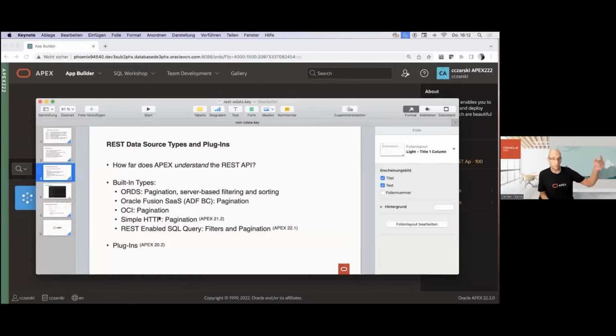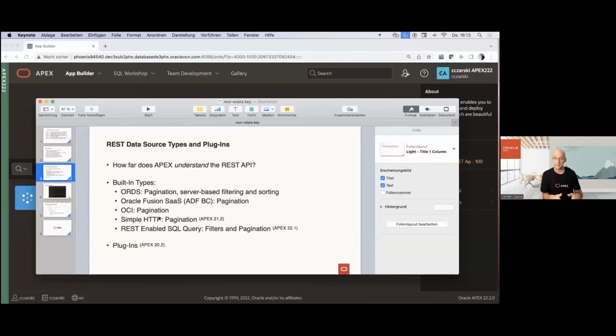Your REST API potentially works on a data set with 1 million rows. You don't want to download everything all the time. You're only interested in rows 1 to 100, so you only want to request those. Then you advance to the next page in your interactive report. You now want to see rows 101 to 200, but only those, not all the remaining 900,000. And every REST API has different means for how this pagination works. ORDS, some third-party REST API, and OData has a standard set around these things.